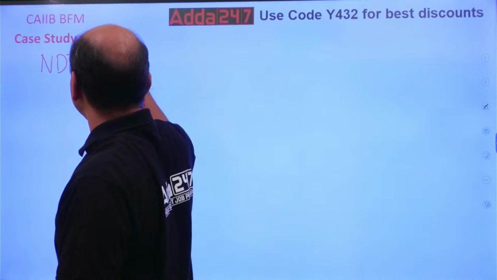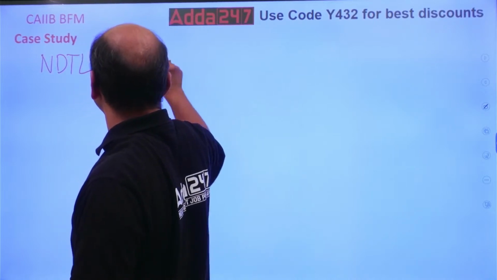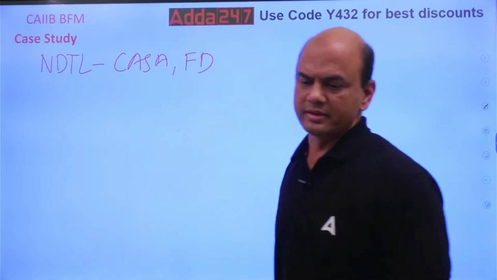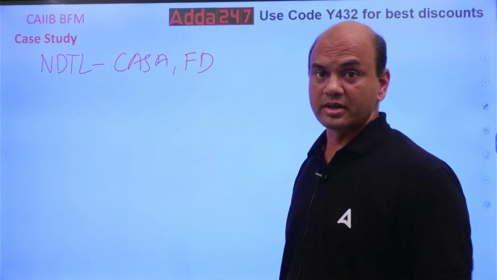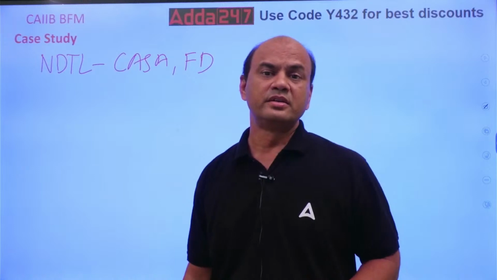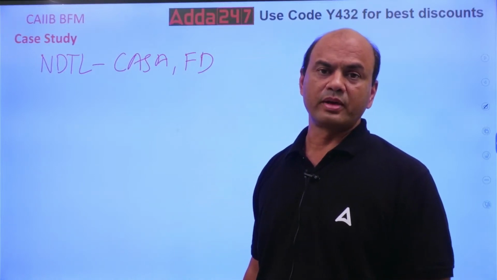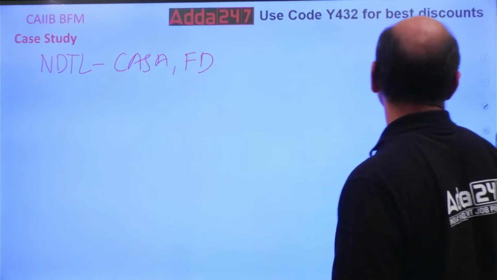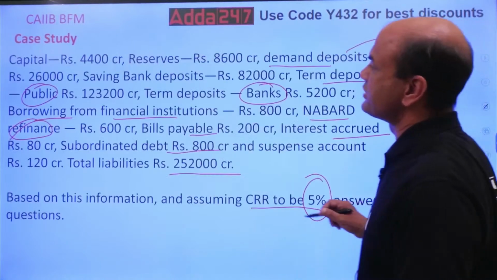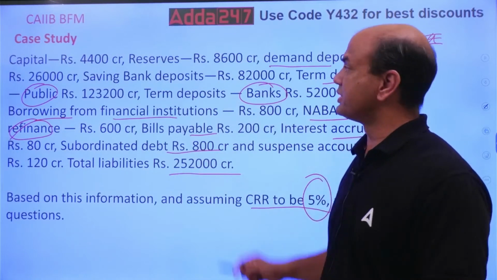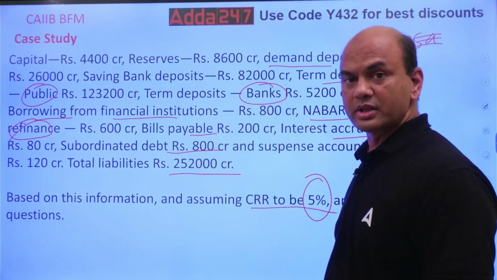So it includes CASA, FD, these main. Others are also there. Borrowings from some financial institution, it is included. Okay, all these, many of these. Okay, see, many of these will be included in this, but some of them will not be included. Which of them are there which are not included?